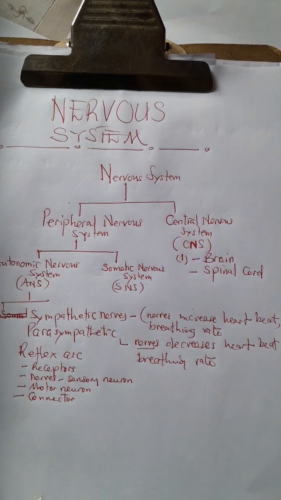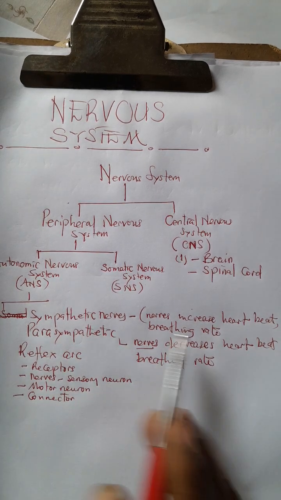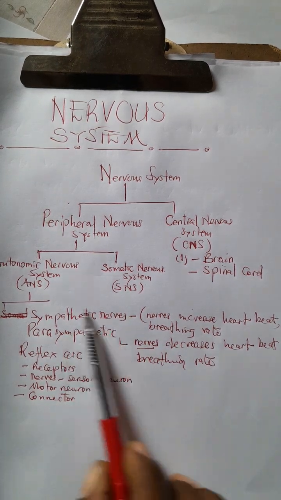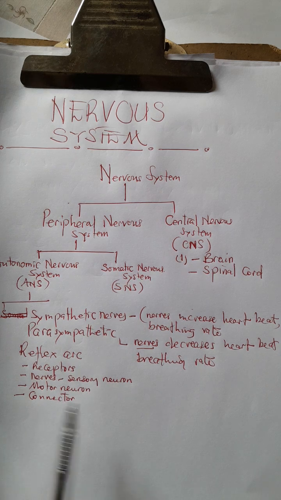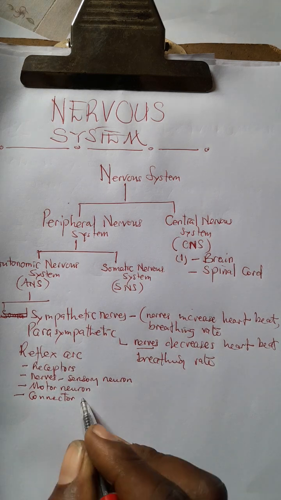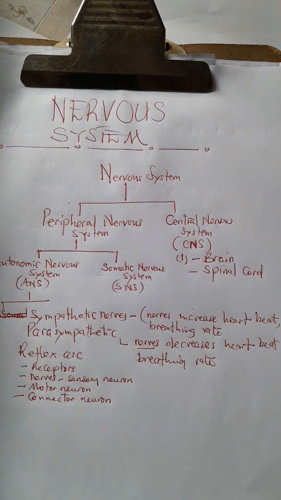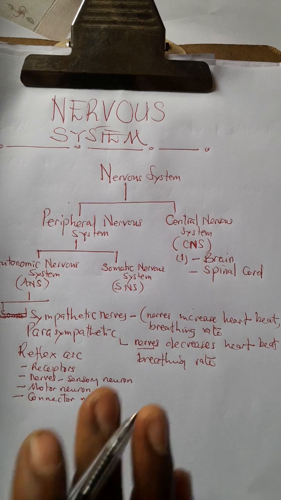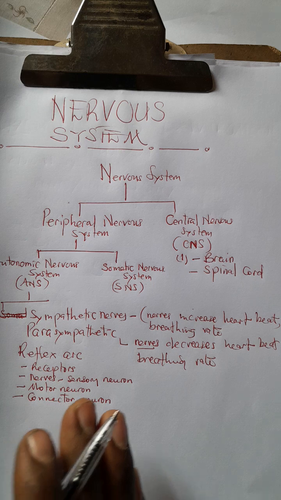In other words, the parasympathetic and sympathetic would not be able to work effectively without these nerves. These nerves are able to transmit impulses from one point to another. Right, so that is roughly about the nervous system.